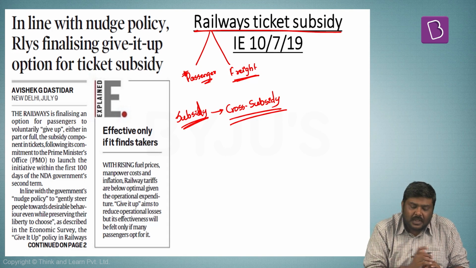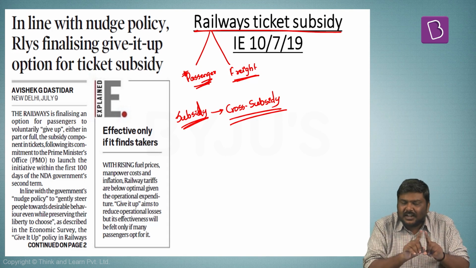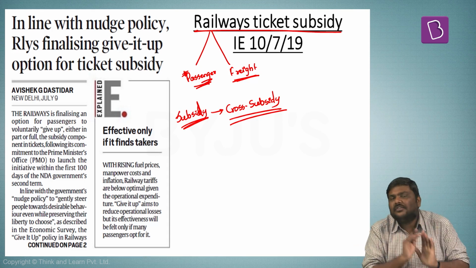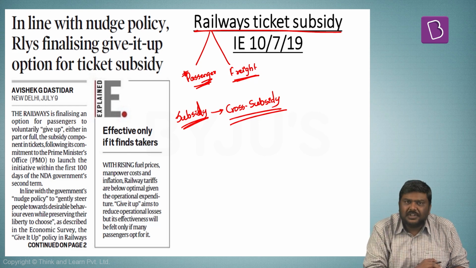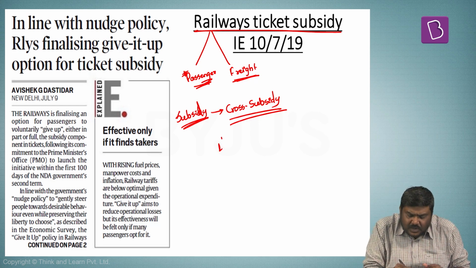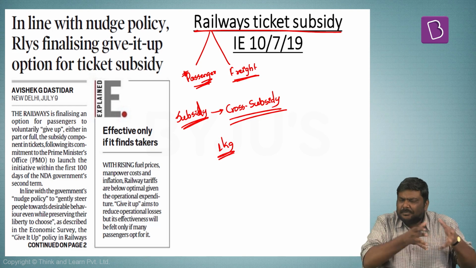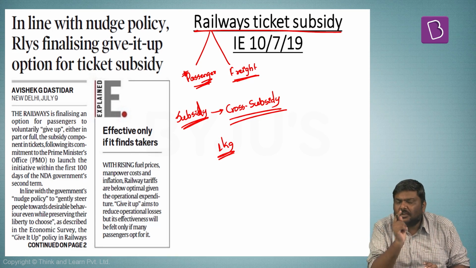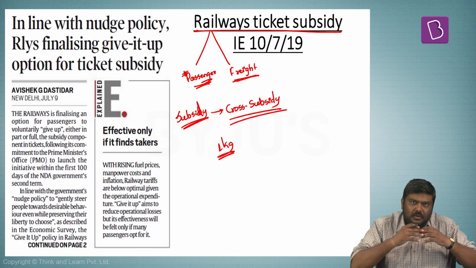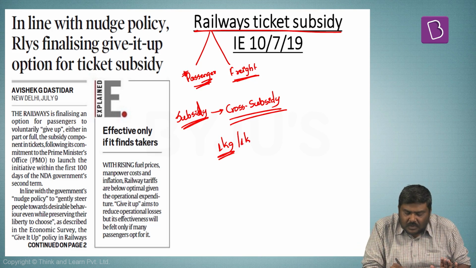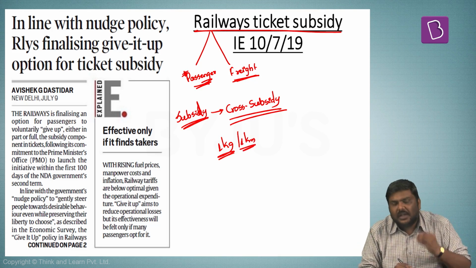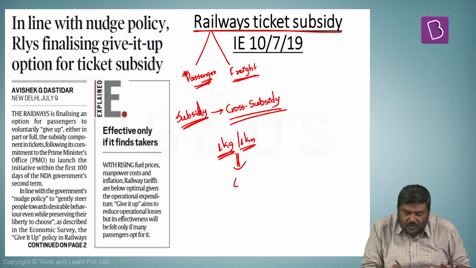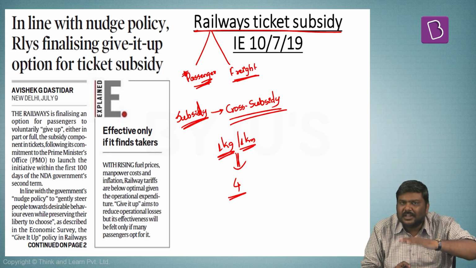I'll give an example. In case of railways, I stated there are two segments, passenger and freight. Now let's say hypothetically, to carry 1 kg of weight, let it be either passenger or freight, for 1 kilometer, railways will incur a cost of 4 rupees. Again, these are hypothetical numbers.